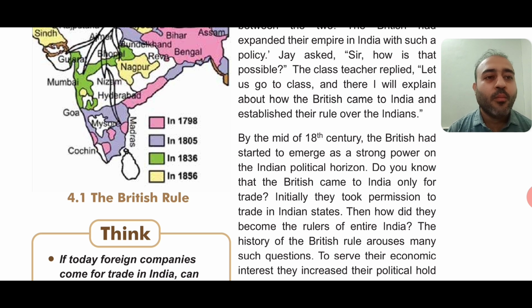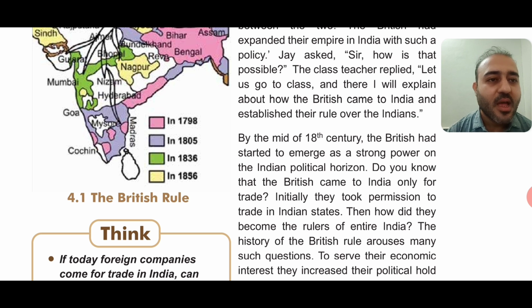Because the more trade they wanted to carry out with India, the larger the share they wanted. Due to that, there was a tough competition between the European countries, and they continuously kept on fighting with each other, right? As we have seen in the earlier chapter, the Britishers came out of the situation very well, and they defeated many European countries and established their power in India.